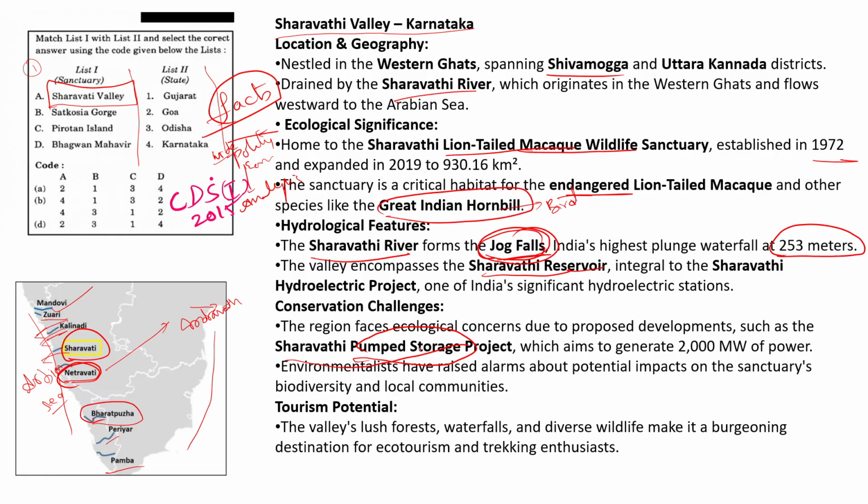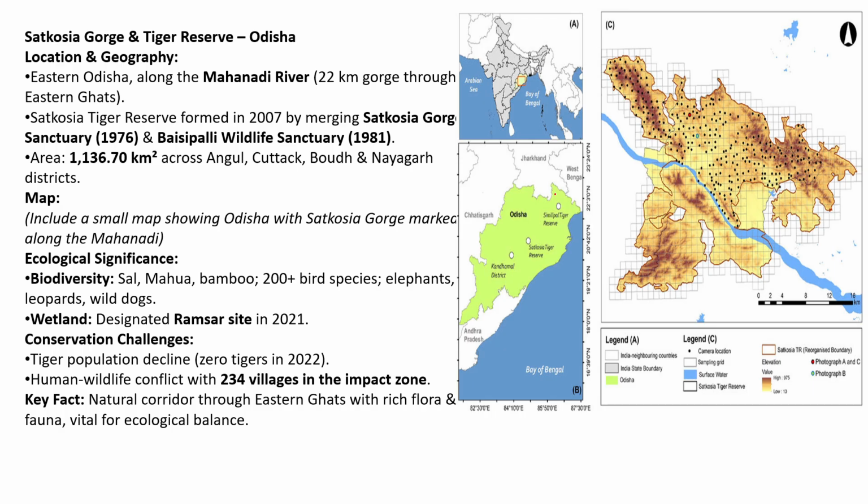Finally, the Sharavati Valley in Karnataka. The Sharavati Valley has the Sharavati River, and it has the highest waterfall, that is nothing but Jog Falls. Jog Falls is on the Sharavati River, and the Sharavati Valley is the home for the lion-tailed macaques. These are also endangered. The IUCN status is endangered.